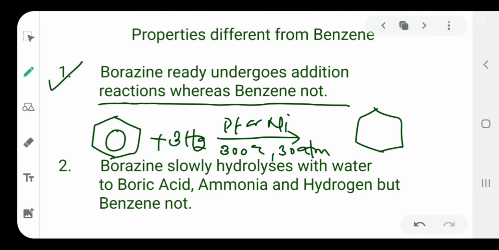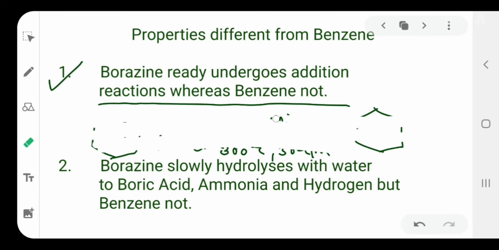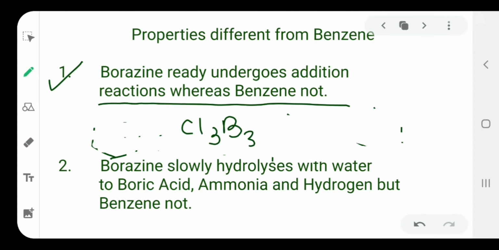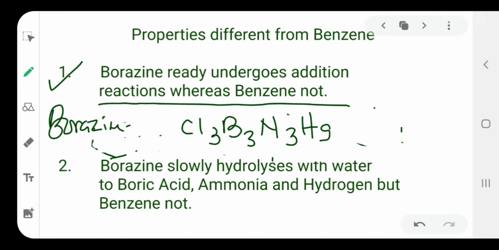Borazine reacts with HCl to form an addition product, Cl3B3N3H9, right?